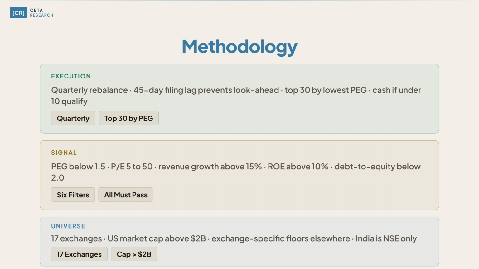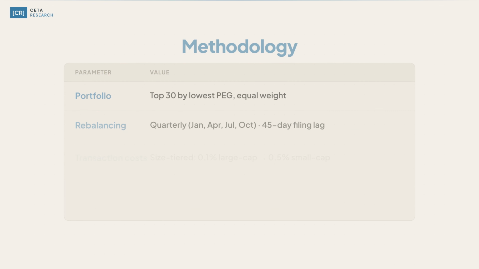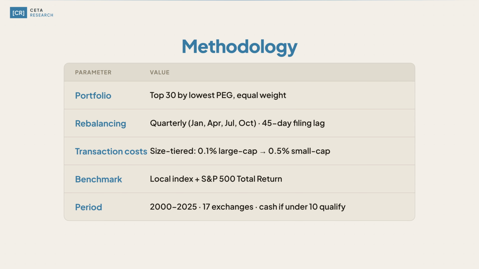Annual financial filings typically arrive 30 to 90 days after fiscal year end. We apply a 45-day filing lag. So at the January rebalance, only filings released before mid-November are included. Without that lag, the backtest would use data that didn't exist yet, and the results would look better than anything you could actually trade. Revenue growth uses the 2 most recent annual filings available at each rebalance date, not trailing 12 months.